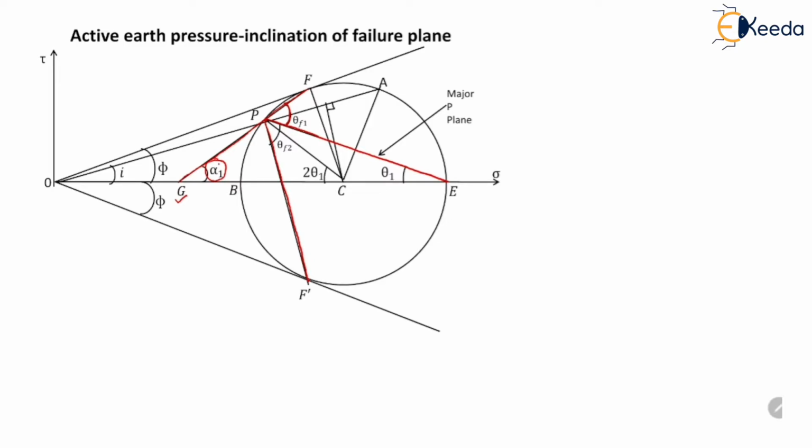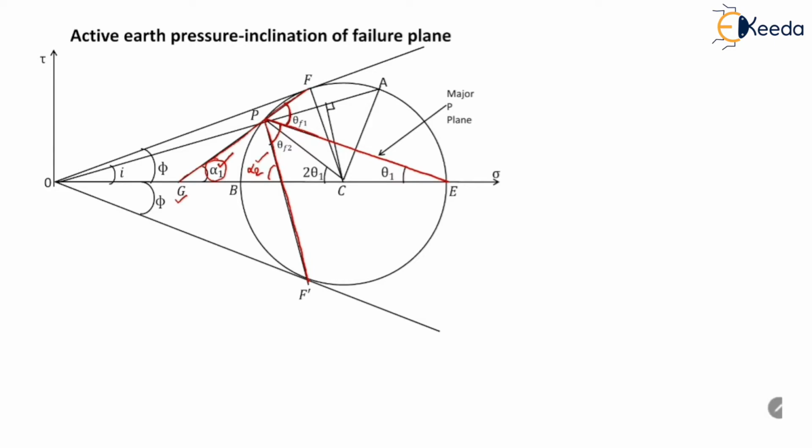This failure plane makes an angle of theta F2 with the major principal plane, and this plane also makes an angle of alpha 2 with the horizontal. So we are supposed to determine the expressions for alpha 1 and alpha 2. These are the angles made by the failure planes with the horizontal.